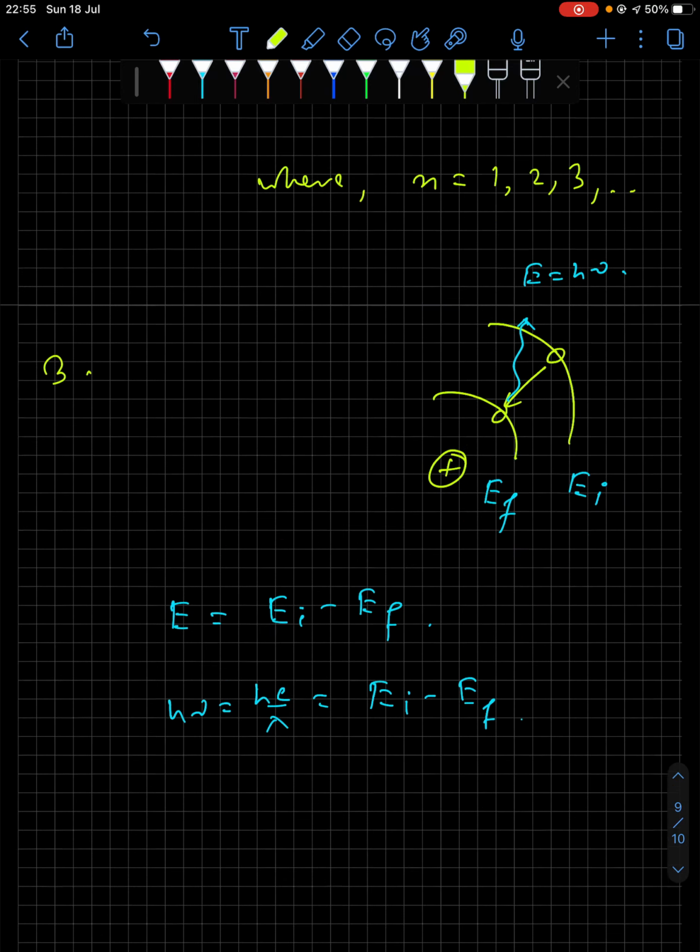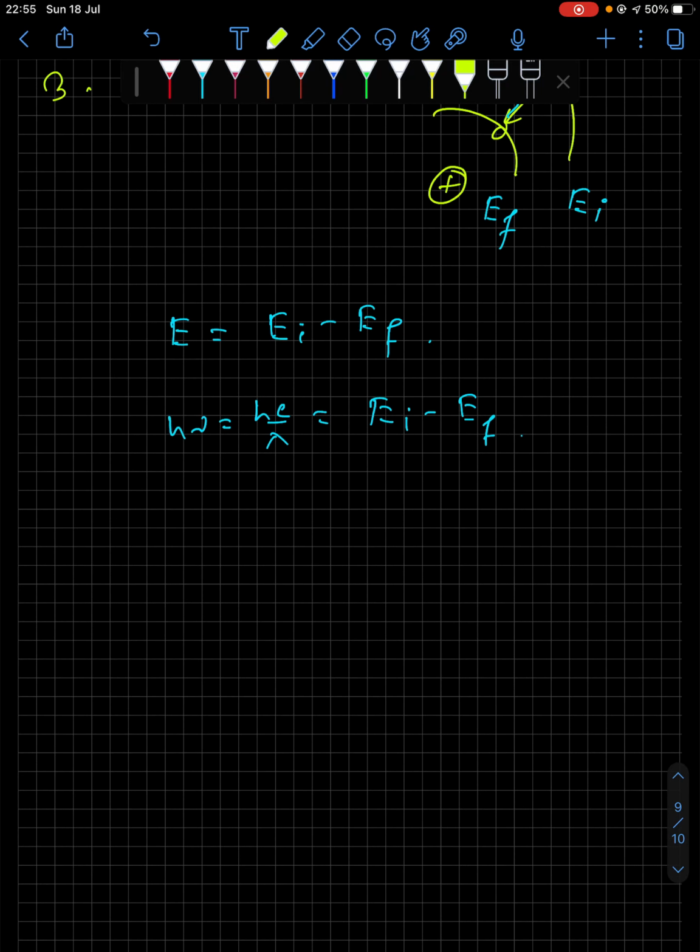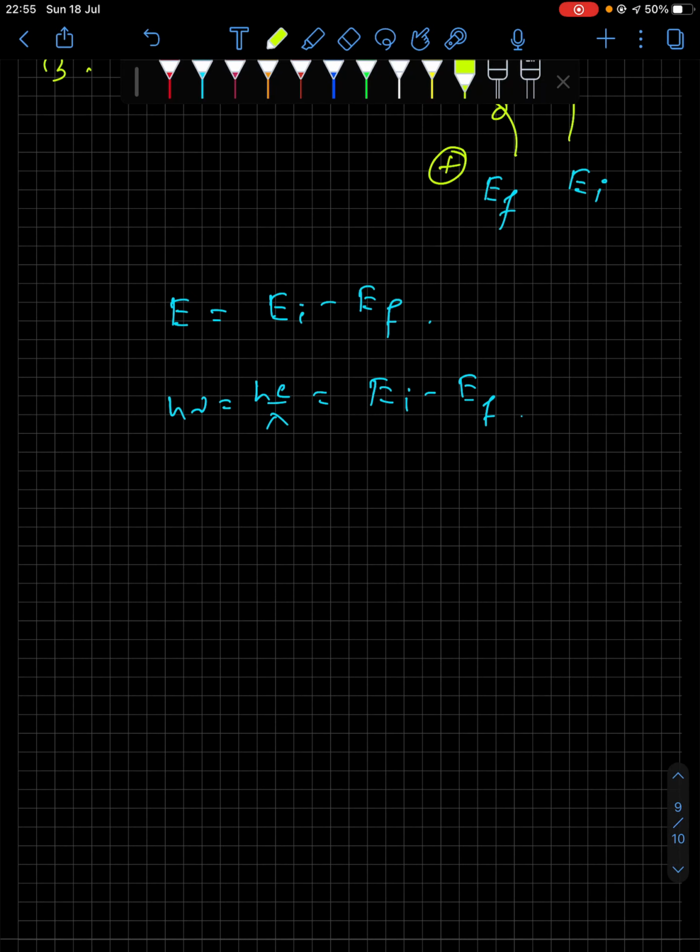Now, by applying Bohr's model, we calculate the relation for radius of the nth Bohr orbit, then you calculate velocity, you calculate energy, etc. So this is Bohr's theory of the hydrogen atom.